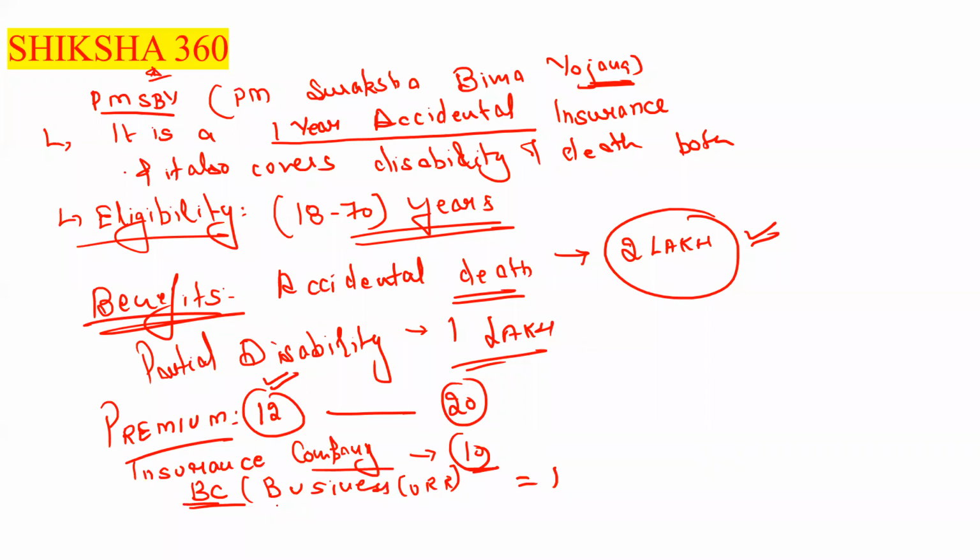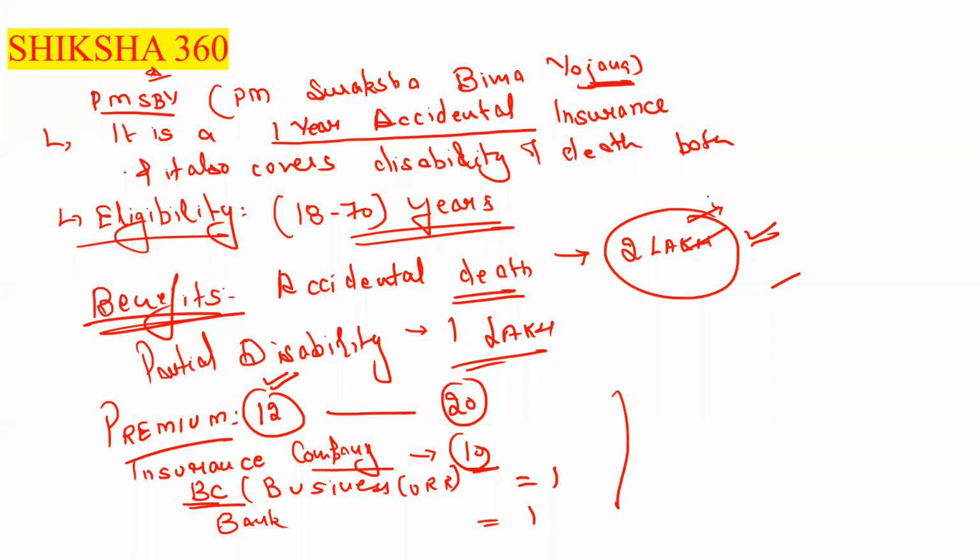How much amount basically goes to the bank? 1 rupee. Okay, so this is the appropriation of premium. Under this, 2 lakh will be given.